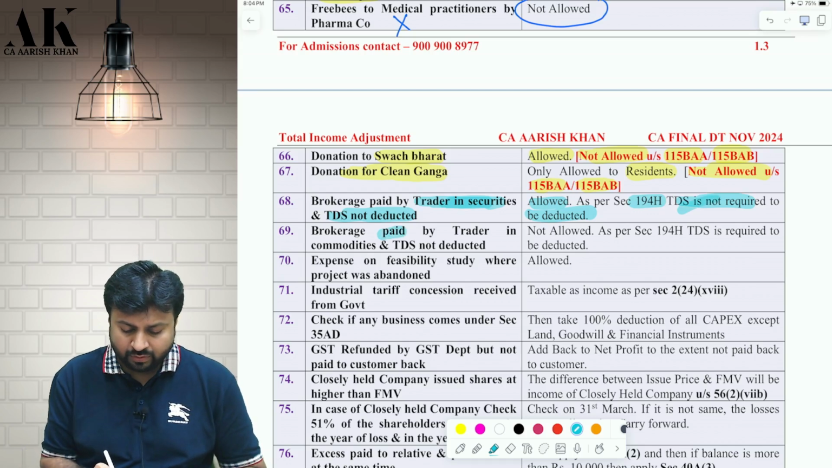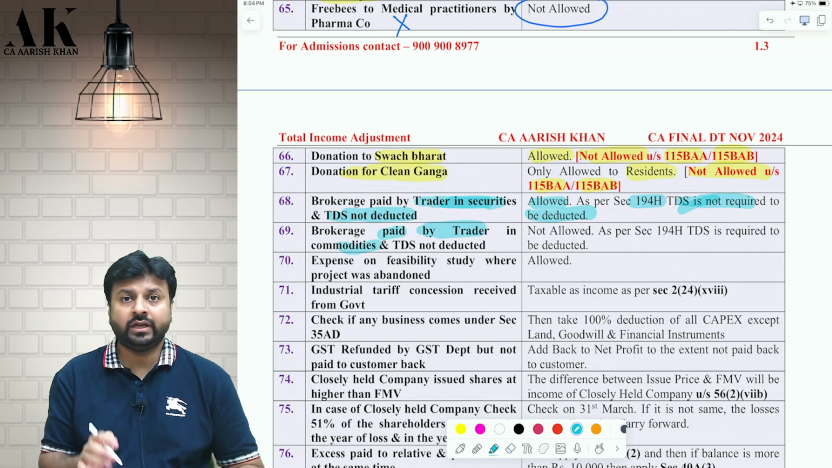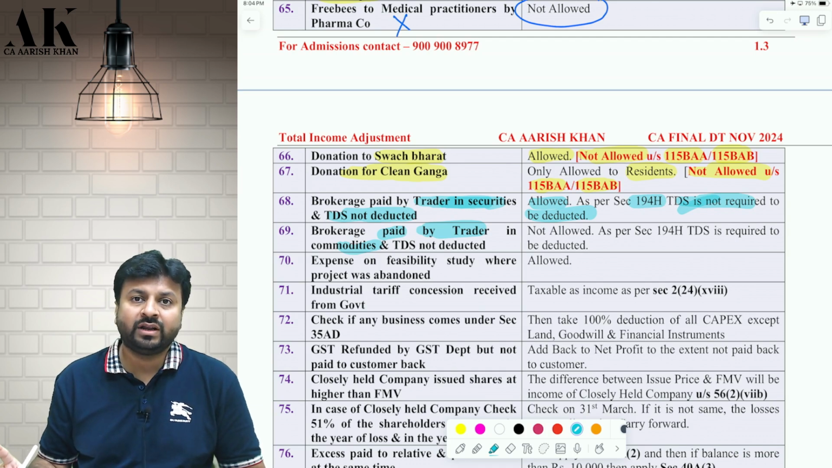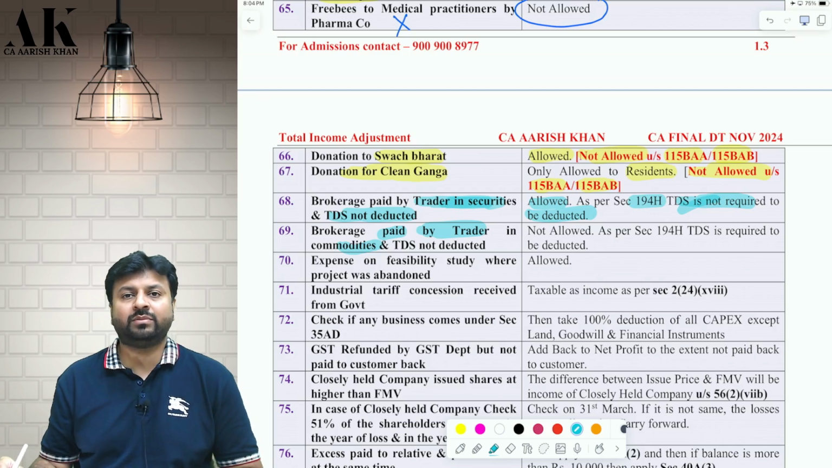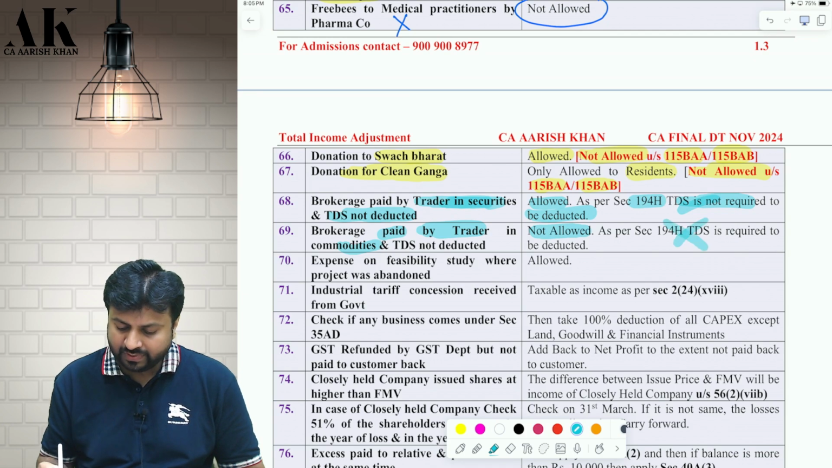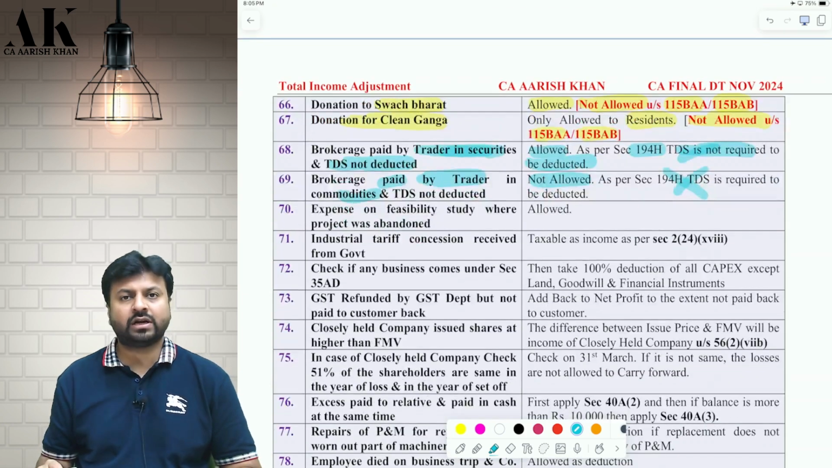But if you pay brokerage to whom? To trader in commodity, then you are liable to deduct TDS. There is no exemption under 194H for brokerage paid to commodity traders. Okay, it is only applicable for what? It is only applicable for security brokerage, not for commodity brokerage. Therefore, in this case, this will not be allowed as deduction. It will be disallowed under the income tax law.